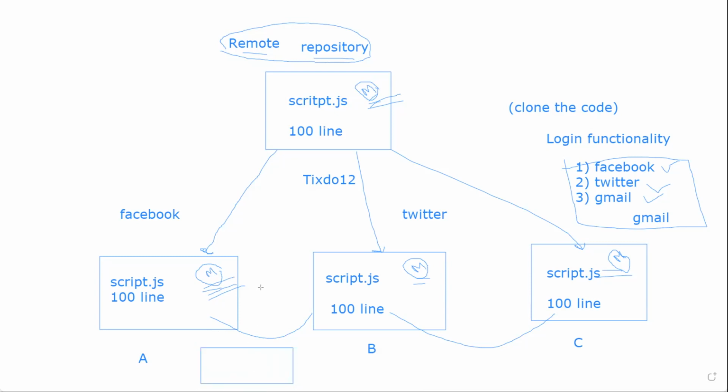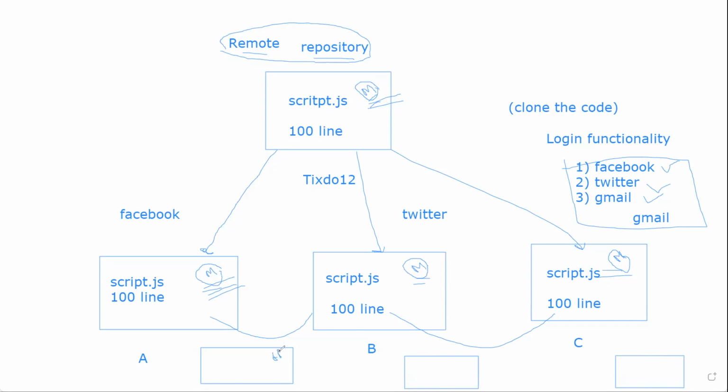By default, this branch will be having how many lines of code? These branches will be having how many lines of code? Anyone? This is the first question. So for our new branches, I will call this branch FB for Facebook. This FB branch by default will hold how many lines of code?